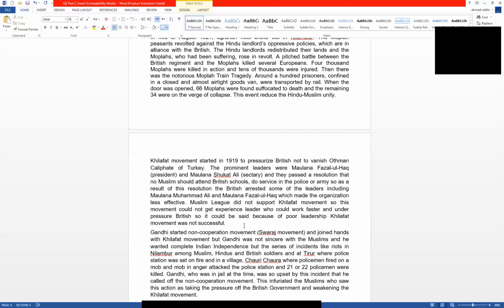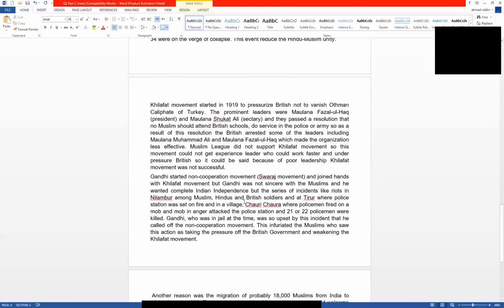But the Muslim League did not support, so they were unable to get excellent leaders. And the Ali brothers were arrested by the British. Because of the arrest of these leaders, the Khilafat movement was less successful. Another reason: the Khilafat movement, affected by the Swaraj movement, was ended by Gandhi. What happened here? Gandhi did what?